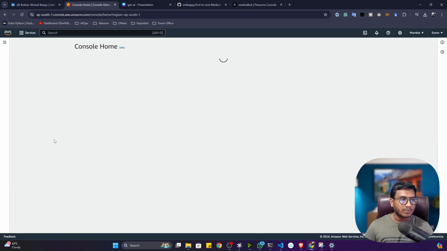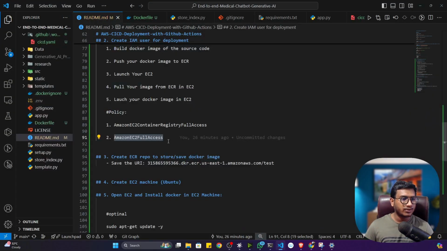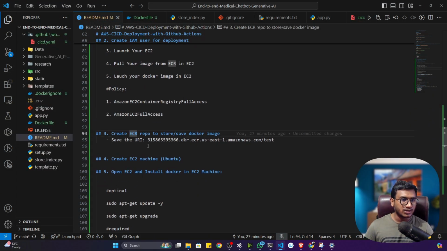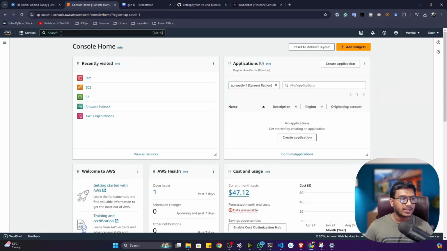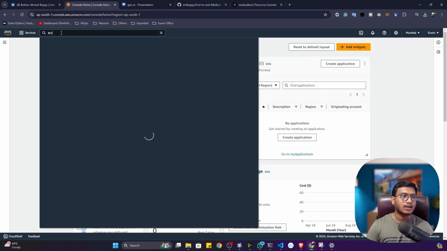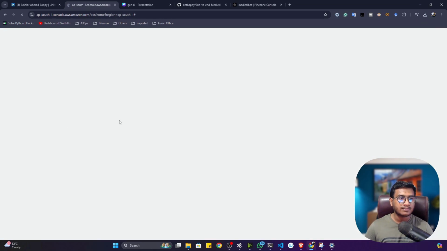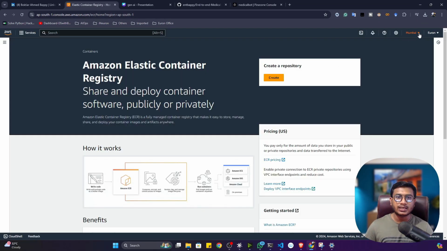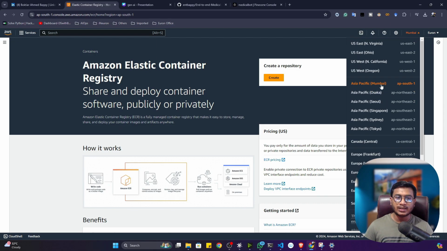Now I'll go back to the home page. The next thing I have to do, guys, is create an ECR repository to store my Docker image. So let's search for ECR, that means Elastic Container Registry. Just open it up and make sure you check your region, in which region you are working. See, I'm working in Mumbai, AP South 1.